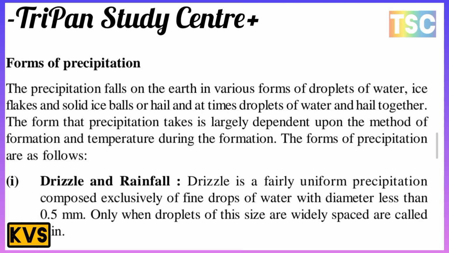The first point here is important: drizzle and rainfall. Drizzle is a fairly uniform precipitation composed exclusively of fine drops of water with a diameter of less than 0.5 mm. Only when droplets of larger size are widely spaced is it called rain.